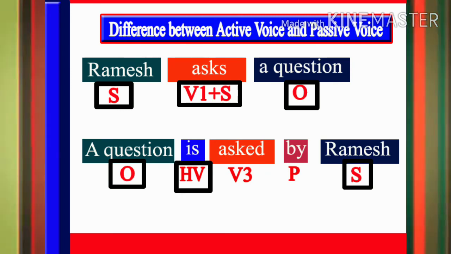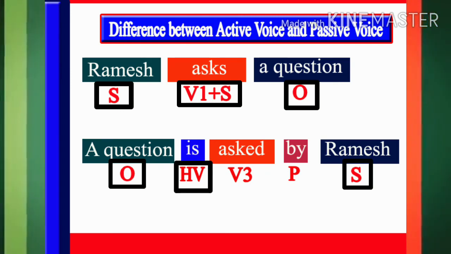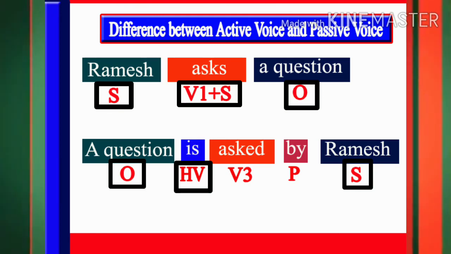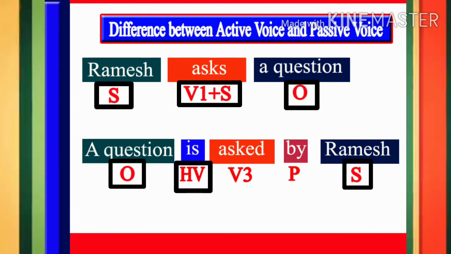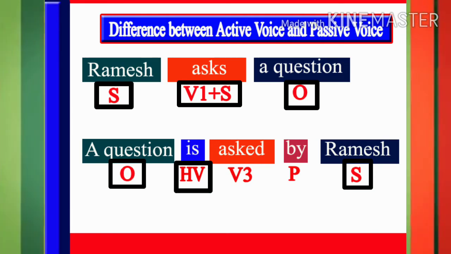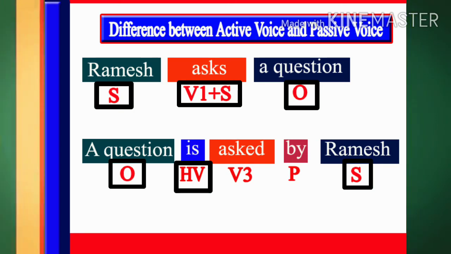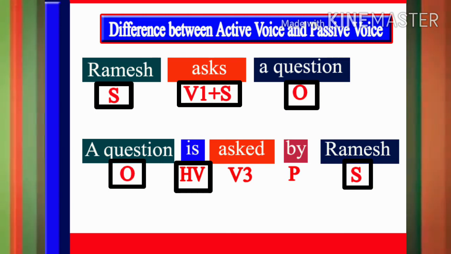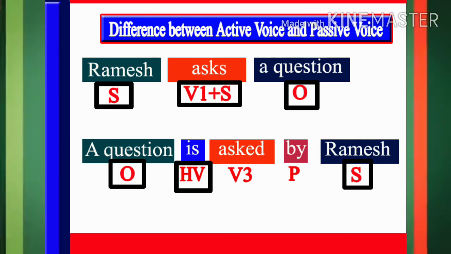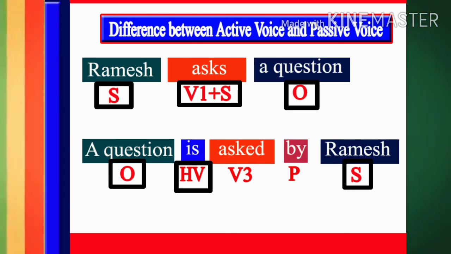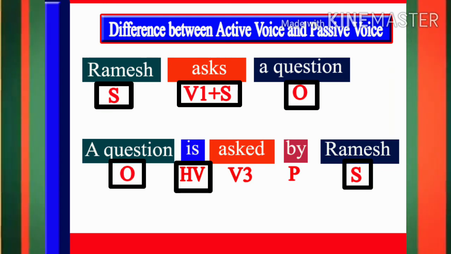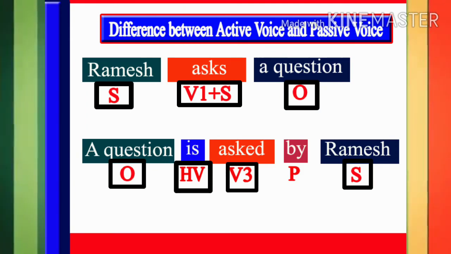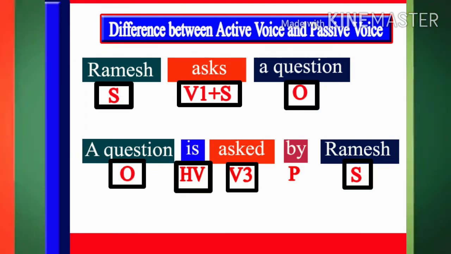Now the third change we have to make is that the verb is transformed into past participle form in passive voice. Let the sentence be from any tense, we need to use V3 or the past participle form of the verb from active voice. That is why we have used the past participle form of the verb, asked, in this passive voice.